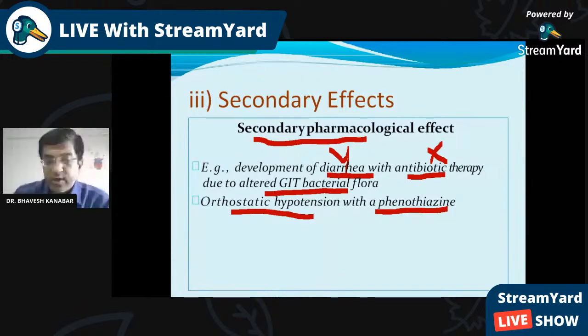So yes, I am getting one reply. Adverse drug reaction in pharmacology: any unexpected or dangerous reaction to a drug, an unwanted effect caused by administration of the drug. Onset of adverse reaction will be sudden or developed. I think you have searched somewhere else. Noxious and unintended. Yes. So now we are moving further.